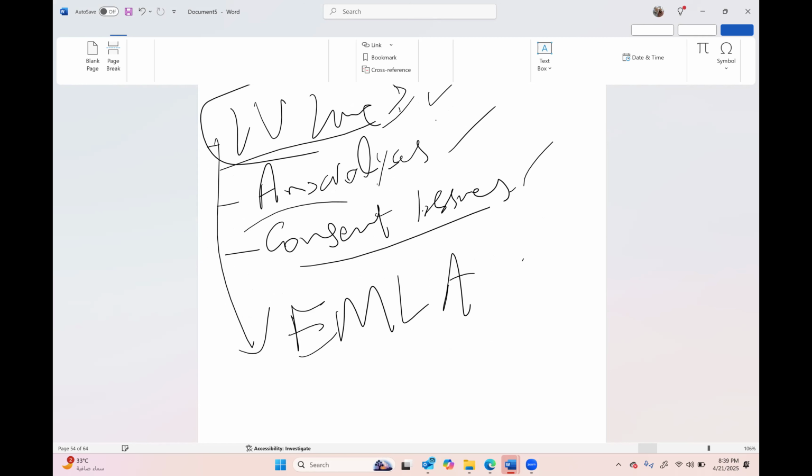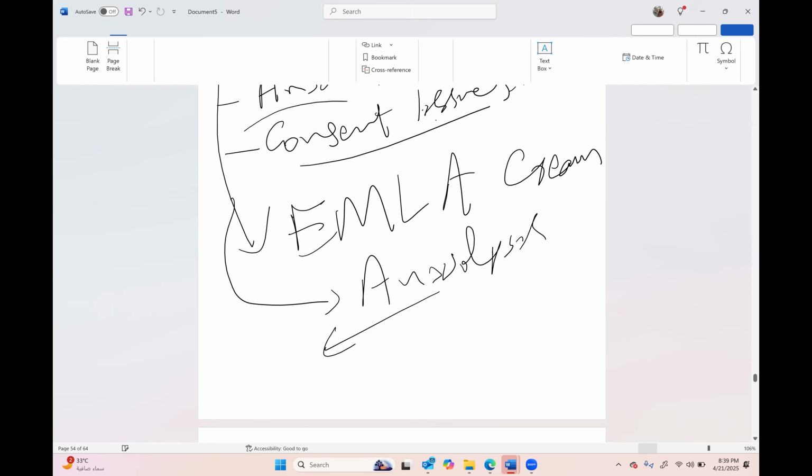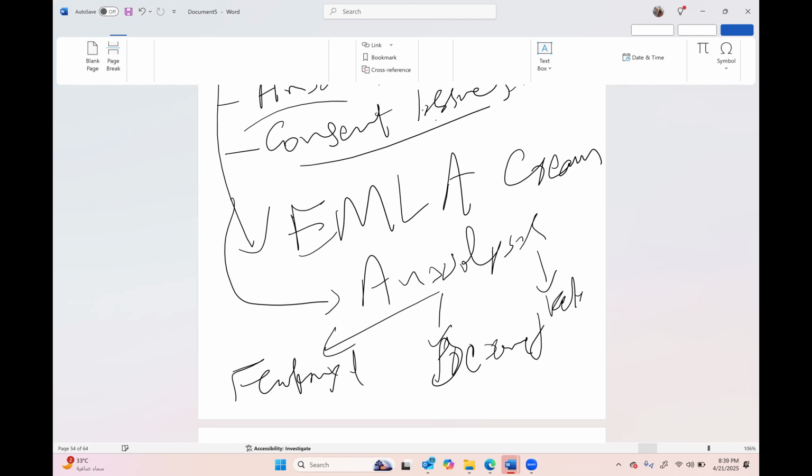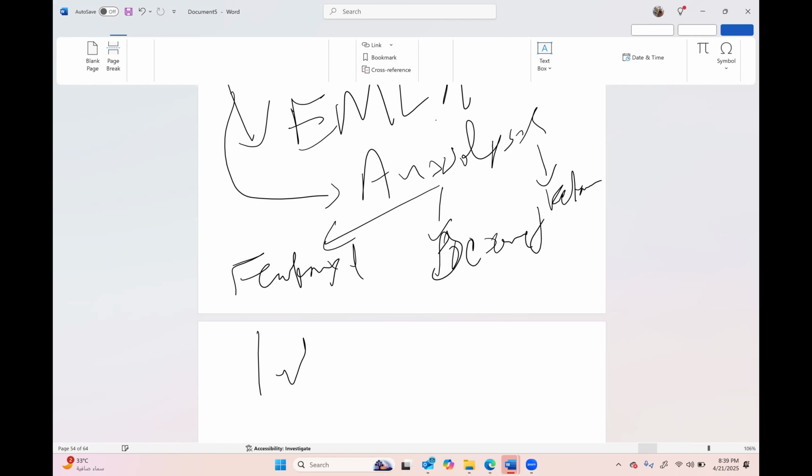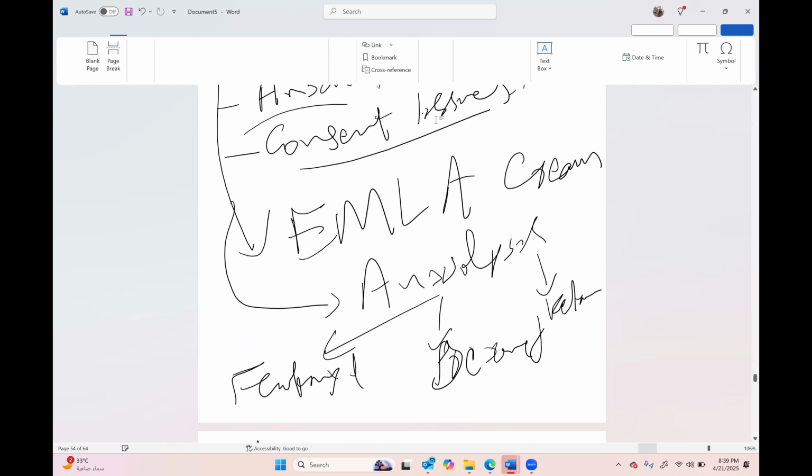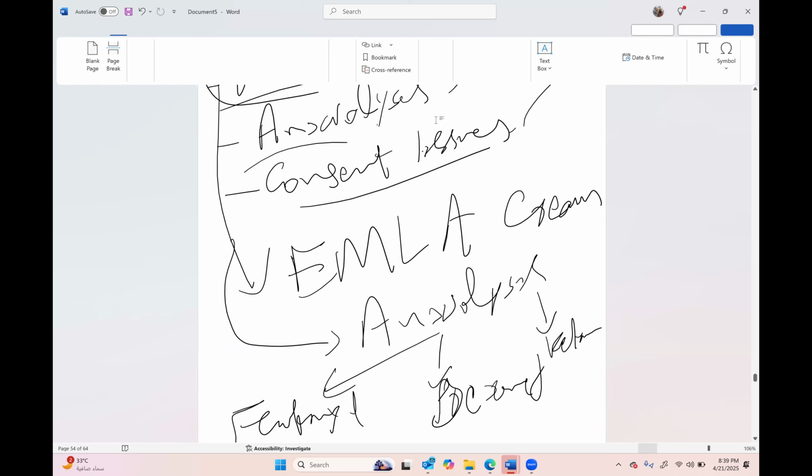Sir, we can apply EMLA cream, and for anxiolysis, or inhalation induction as we discussed before. Induction with fentanyl, dexmedetomidine, and ketamine, or inhalational induction. Okay. So these are the ways, and even anxiolysis, actually, again, it will depend on the scenario. No need to tell all these things in all scenarios, because it will depend on the scenario they are asking you. Usually that will be enough.